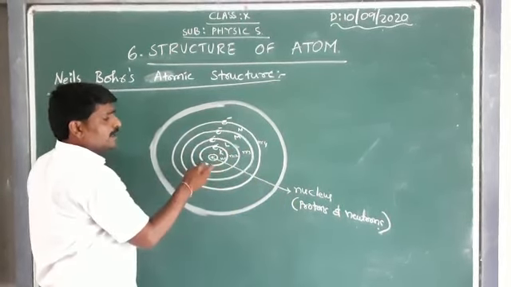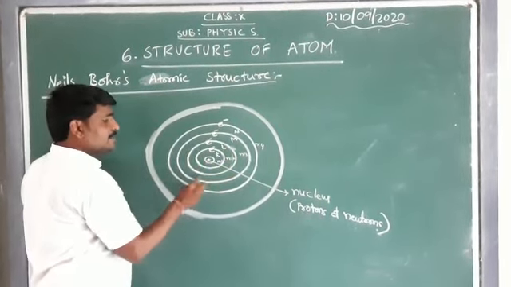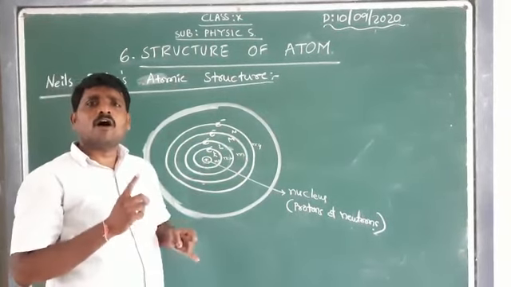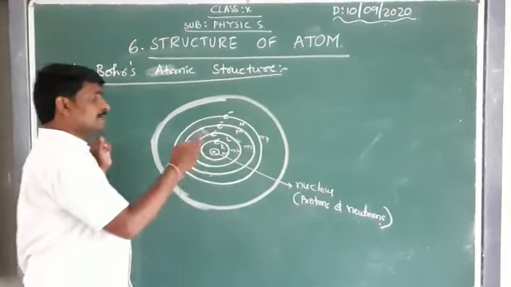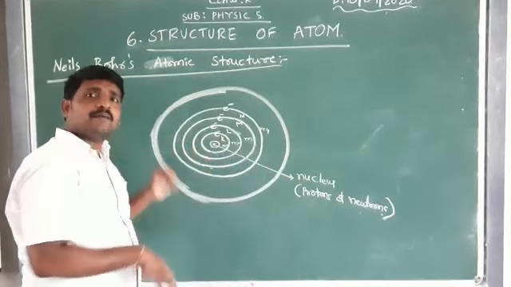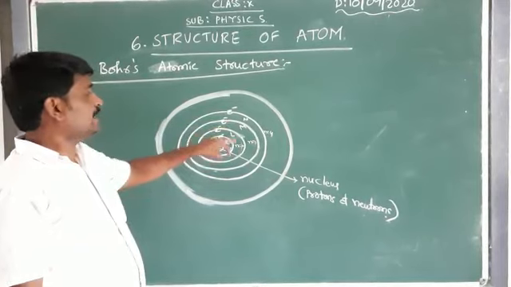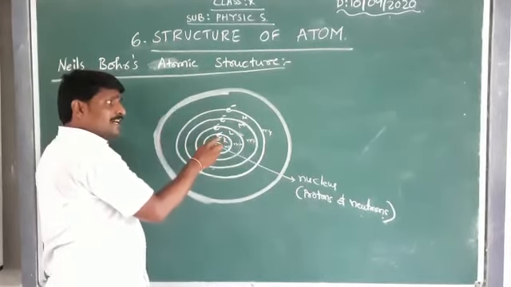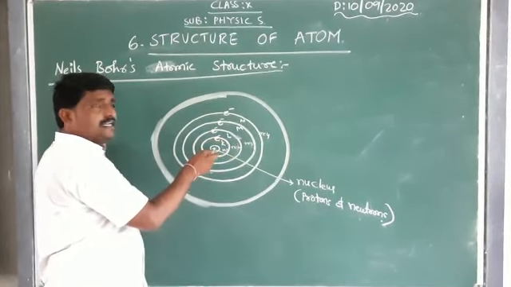Around the center of the atom, there are some fixed energy levels. These energy levels are also considered as orbits, and also as shells. Sometimes we call them shells, sometimes energy levels, sometimes orbits. They are one and the same, referring to the energy levels around the nucleus, and the electrons are going to revolve in those fixed energy levels around that nucleus.